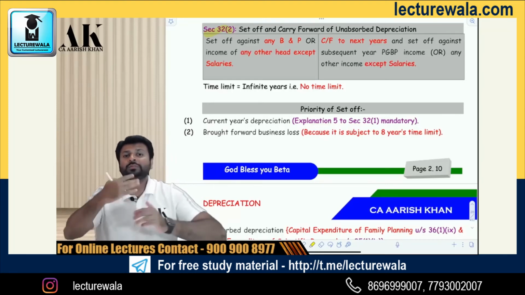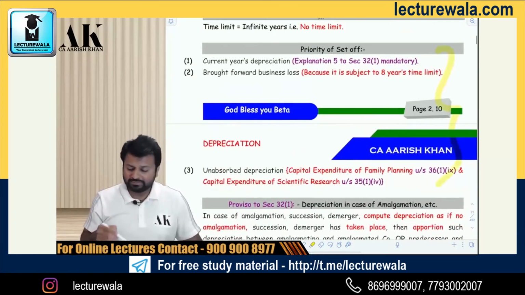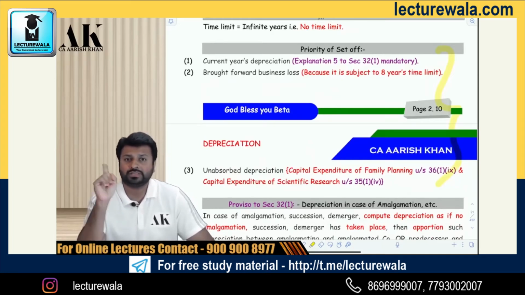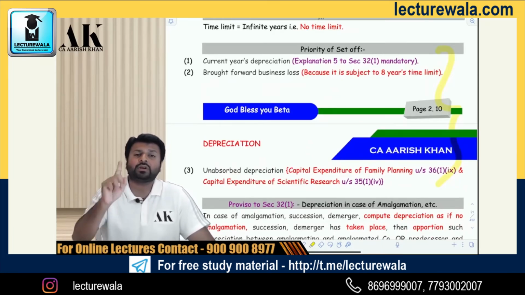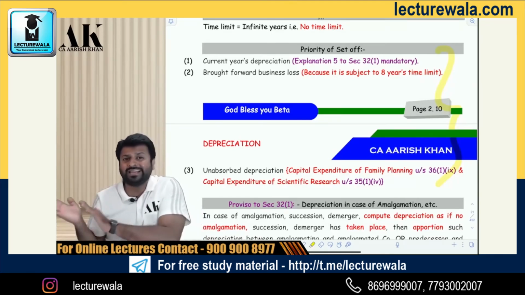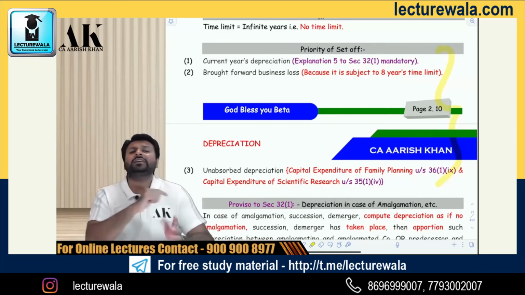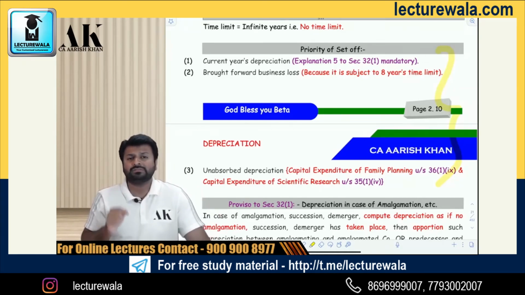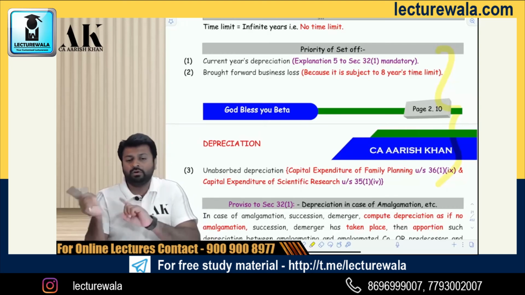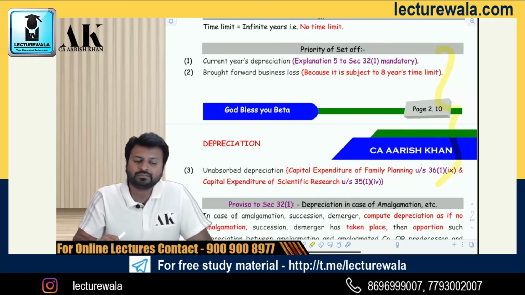Now, what should be the priority of set off? In your exam, if you have been given a lot of things, what should be your priority? The first thing which you will always set off against your PGBP income is your current year's depreciation, because that is mandatory to claim as per Explanation 5 to Section 32(1). The second thing which you will reduce is brought forward loss, because there is a time limit on that. And the third thing which you will set off is unabsorbed depreciation. There is something written in the bracket. You will understand in 1 or 2 sessions. Don't worry about it. That is a beautiful interlinking of 2 topics.